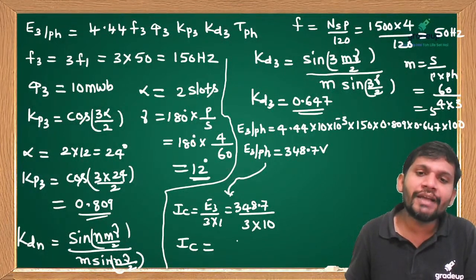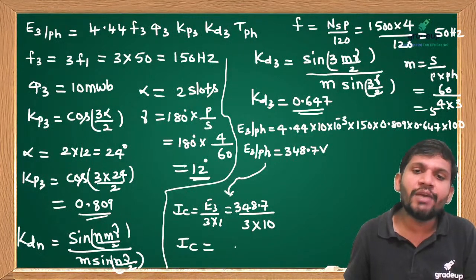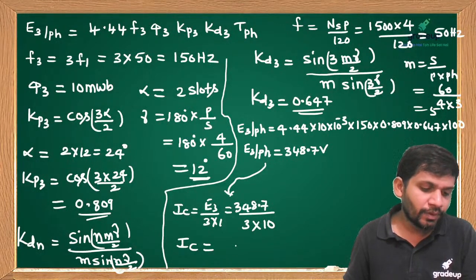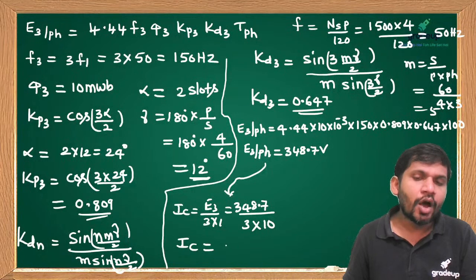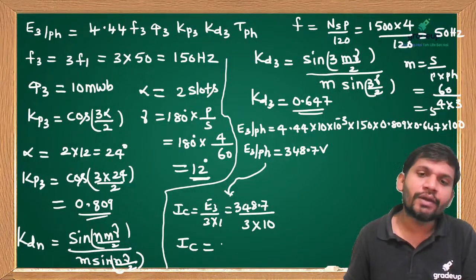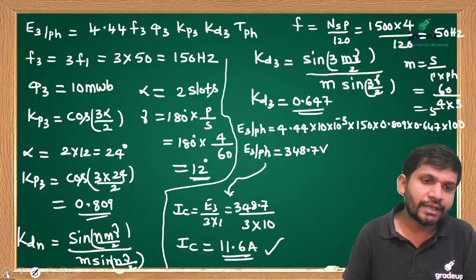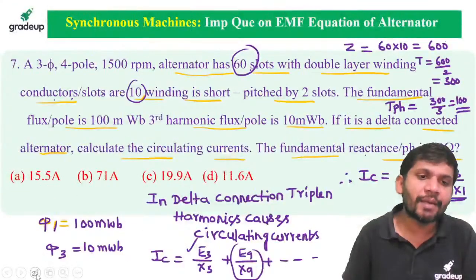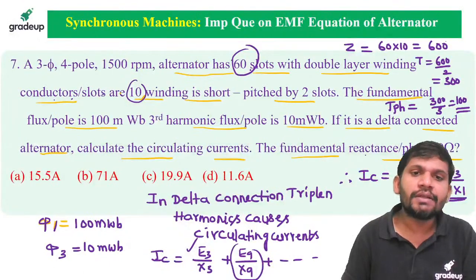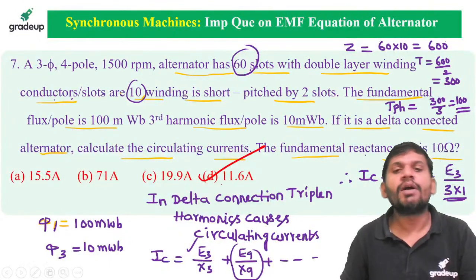Then how much can we get, students? This is 348.7 by 30. How much circulating current can we get from this one? I think it is nearly equal to 11.6 amperes. Is it correct, students? This is equal to option D. Option D is correct.